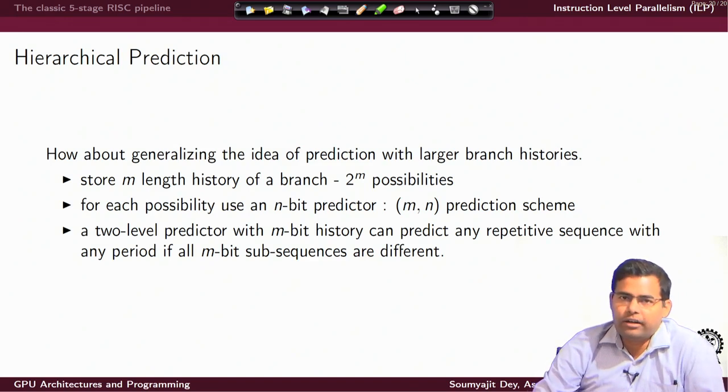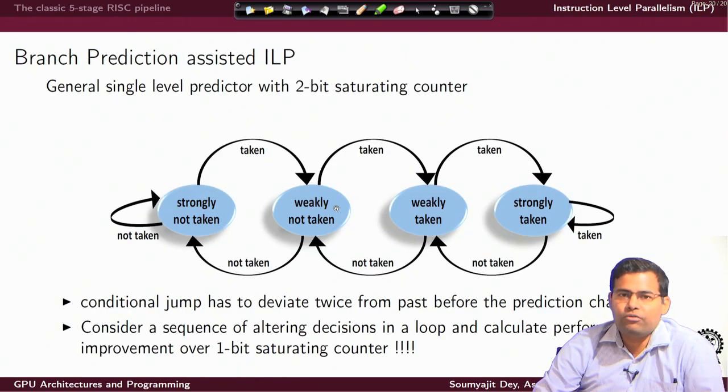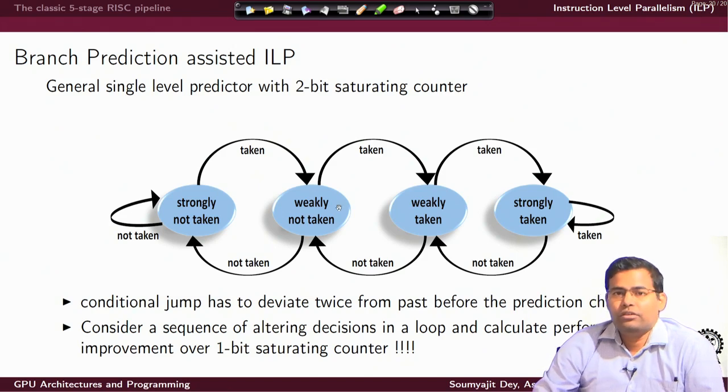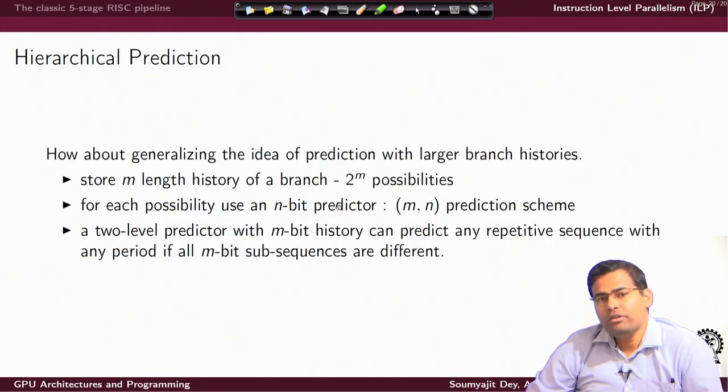So, just to understand what we are doing here, we are looking at the last decision and making a prediction. The prediction decision is based on 2 bits, a 2 bit saturating counter decision, but I am looking at the last decision. So, I can also look at the history of m length, and for each possible such sequence I will take the decision based on another n bit predictor. So, this is a combinational scheme.